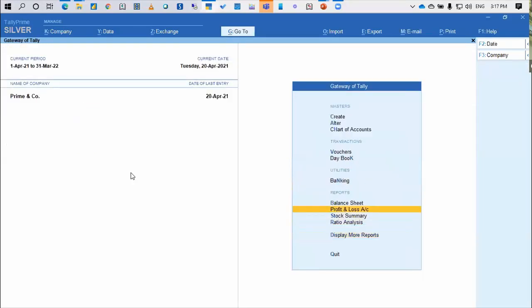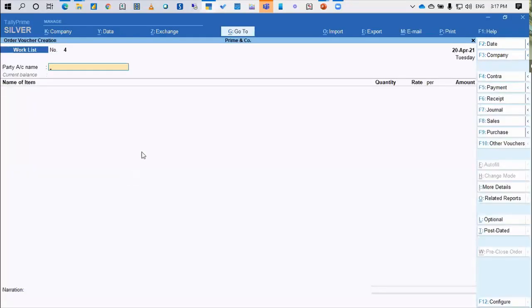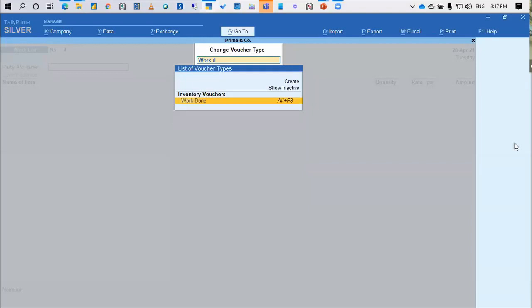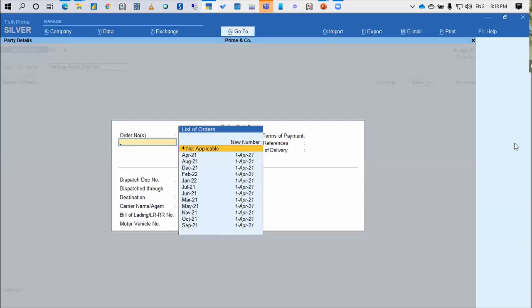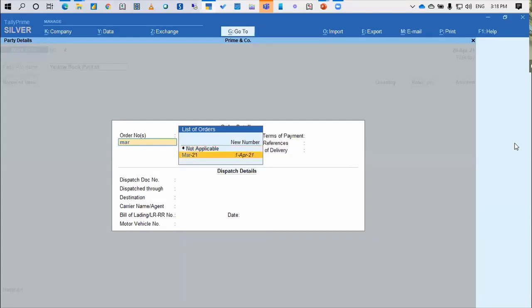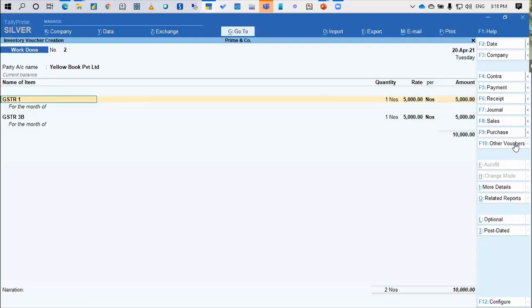So now I'm going to the vouchers, and I'm going to the F10 other vouchers, and I'm simply saying work done. Okay, and I'm putting the date at, let's say, 20th April. Party name, I'm saying Yellow Book Private Limited. Now, if you see, the moment I say Yellow Book Private Limited, it will open up all the orders of this party. So I have filed for March 21, so I have selected that, and the details will be picked up. I don't need to again